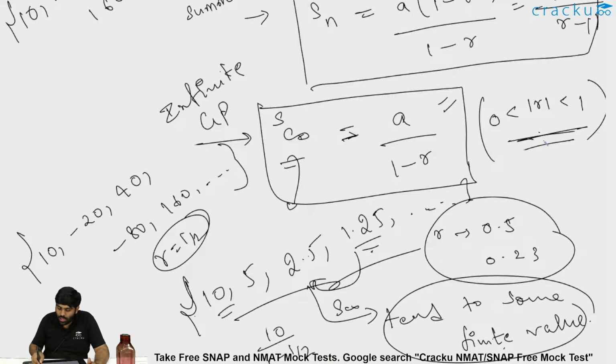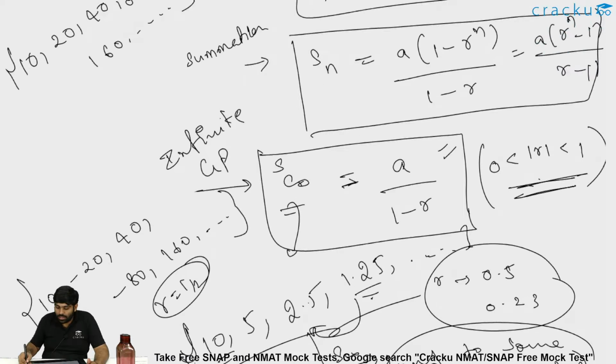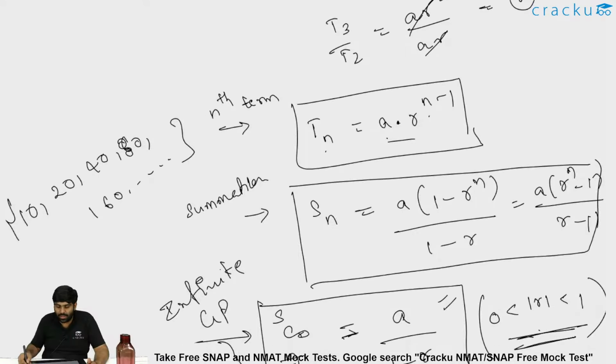So when mod r is between 0 and 1, S infinity tends to a finite value, which is a by 1 minus r. If it is not an infinite GP, let's say it's just some 10 terms or 20 terms, you will be applying a into 1 minus r power n by 1 minus r. Or if it is infinity, how did I get a by 1 minus r? You apply the same formula, but n is tending to infinity.